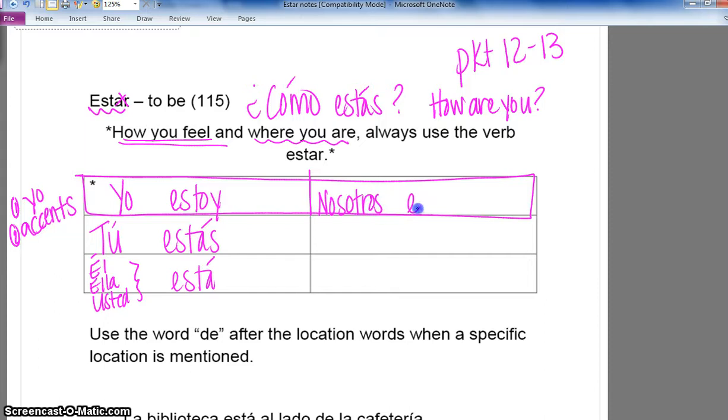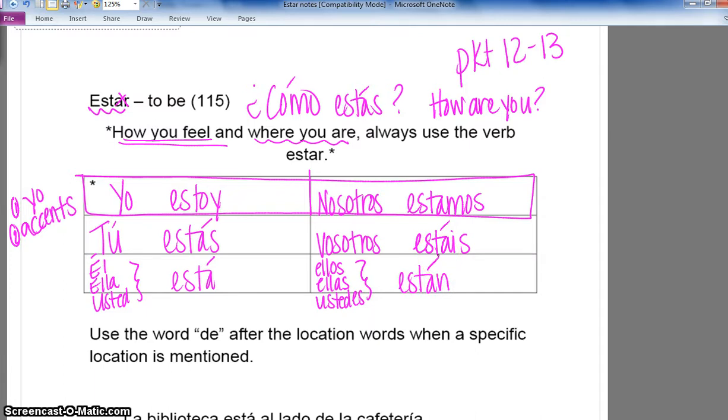Nosotros estamos. I put that one in the same box as yo estoy because there is no accent. Vosotros estáis. That one always does have an accent just normally. Ellos, ellas, ustedes están.